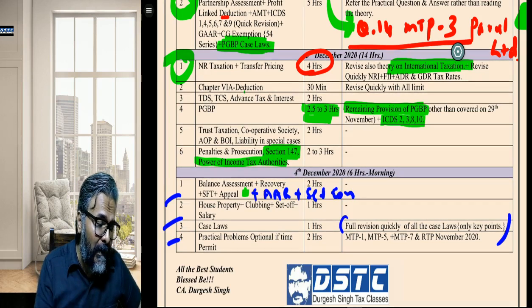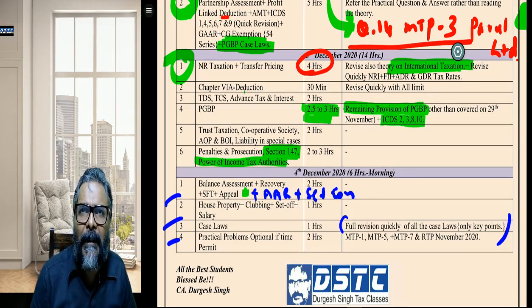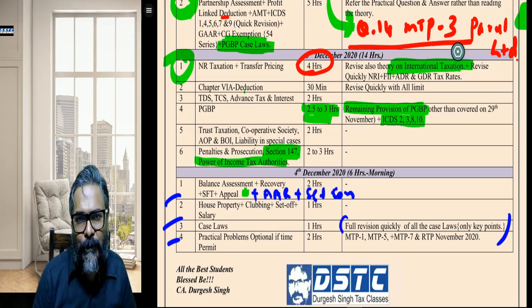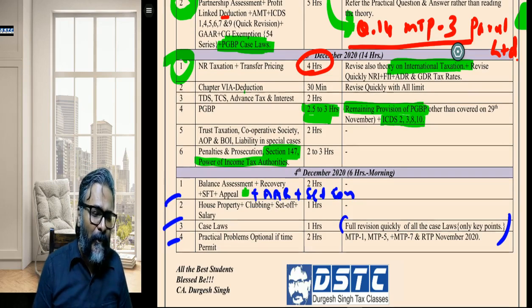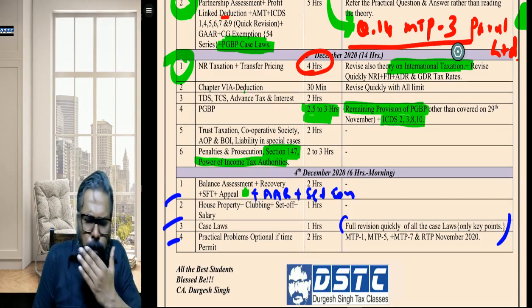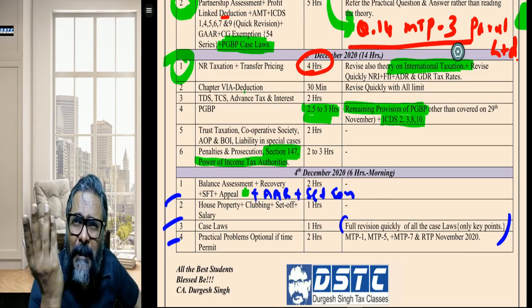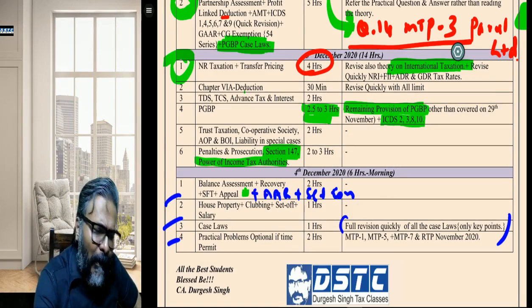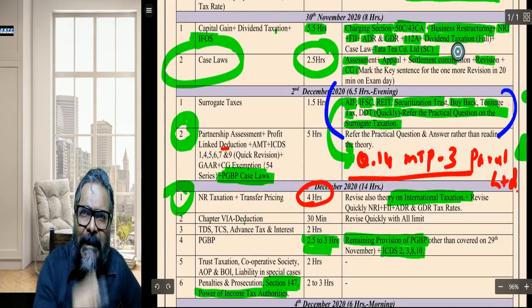And last but not the least, point number 4, practical problems, optional if time permits: MTP1, MTP5, MTP7 and RTP of November 2020. But again, I am repeating with a disclaimer, those who have not done these MTPs are not supposed to do anything new. Now, there are certain questions: sir, what are the practical problems that we are supposed to do? Students, if you all have done the MTPs, I have already marked the MTPs. Now you can just decide what you need to do in that regard. For example, for surrogate taxes, I've told you to do this practical.